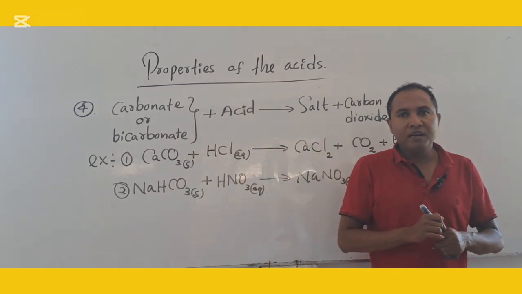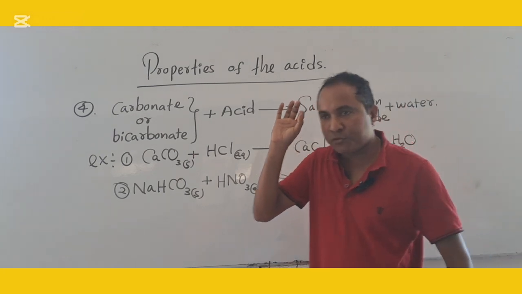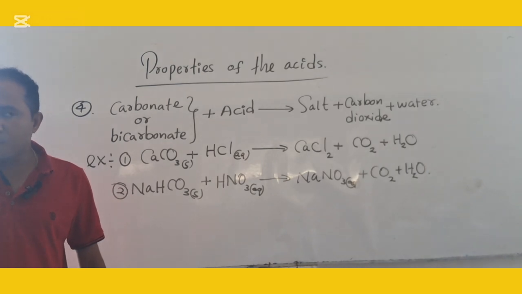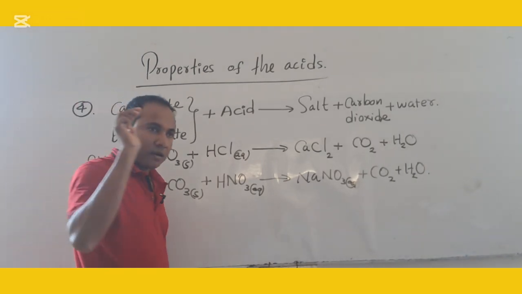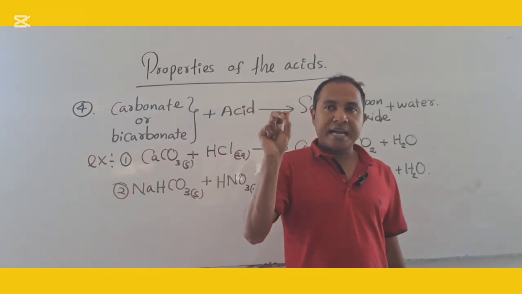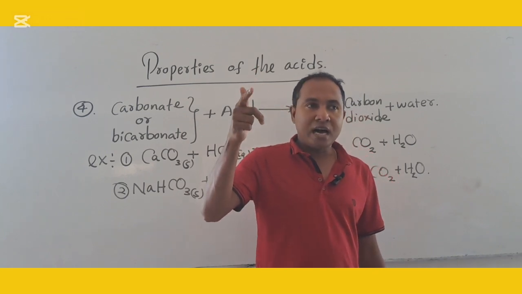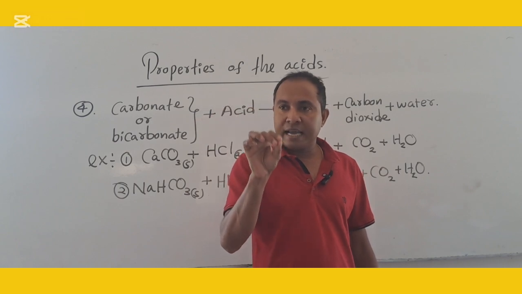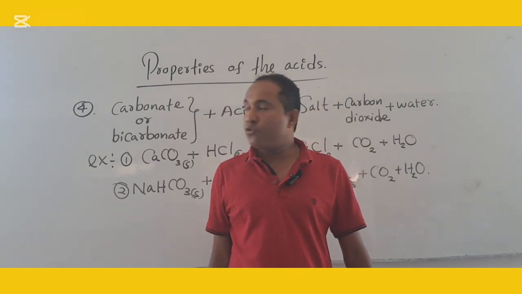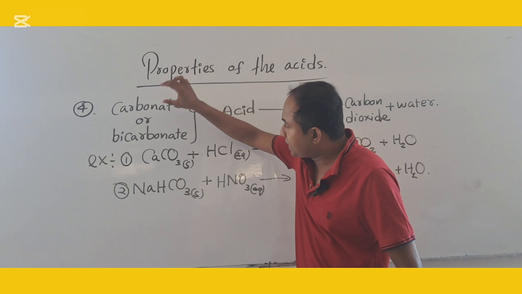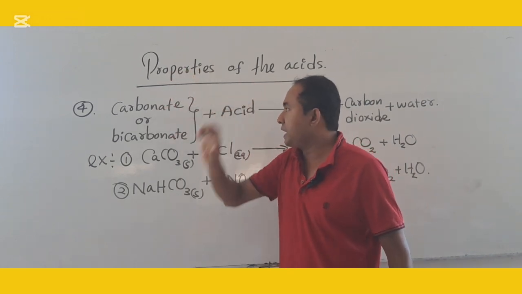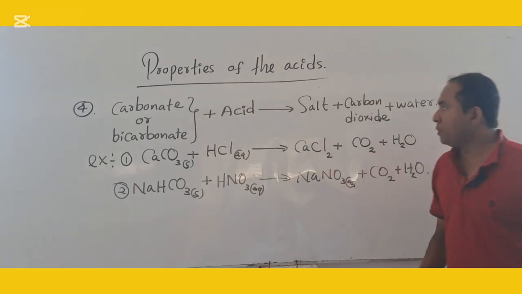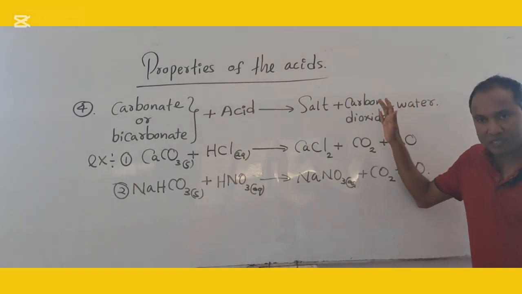Right. Now we learned about 4 physical properties of the acid. What is the first one you learned? Have corrosive properties, have sour taste, acid react with metals above the hydrogen in the activity series, form salt and hydrogen gas. Right, now we learned about acid react with carbonates or bicarbonates. Acid react with carbonates or bicarbonates, form salt, carbon dioxide and water.